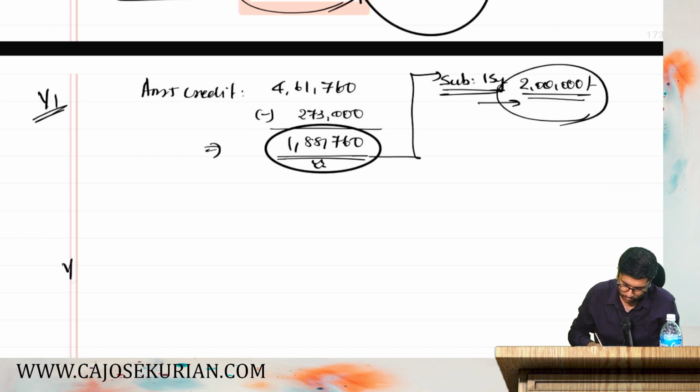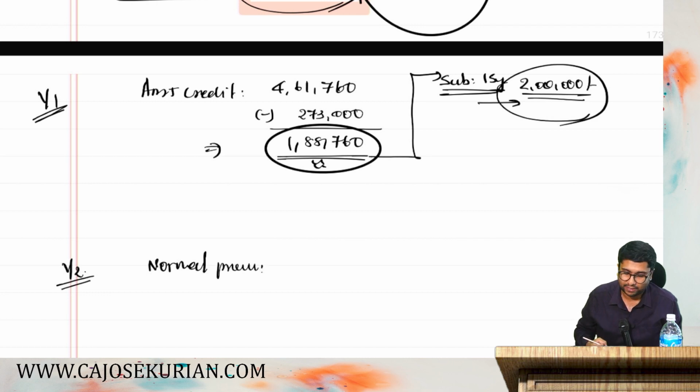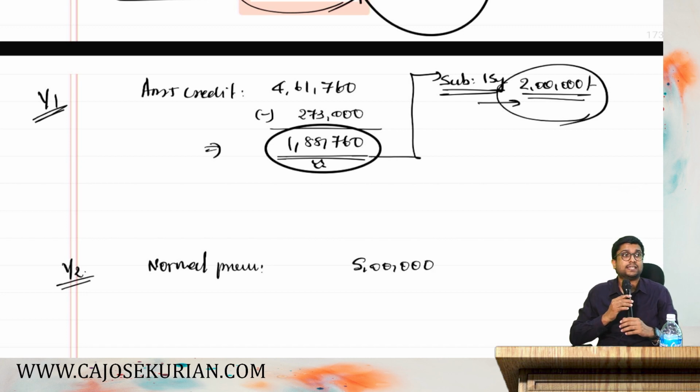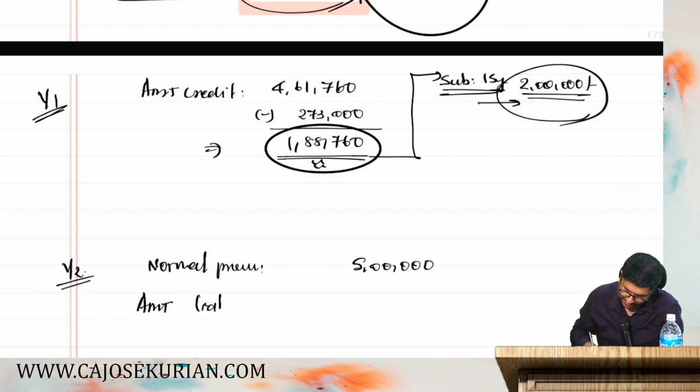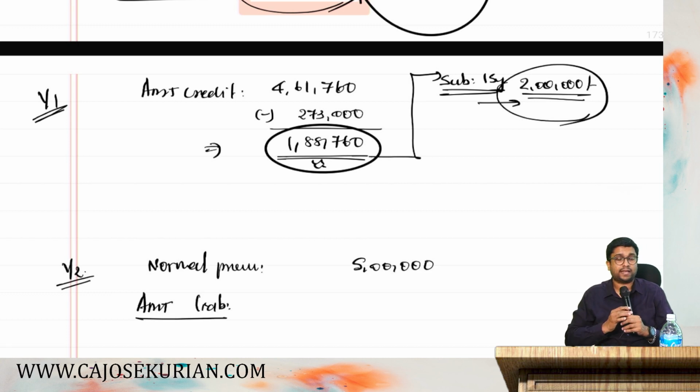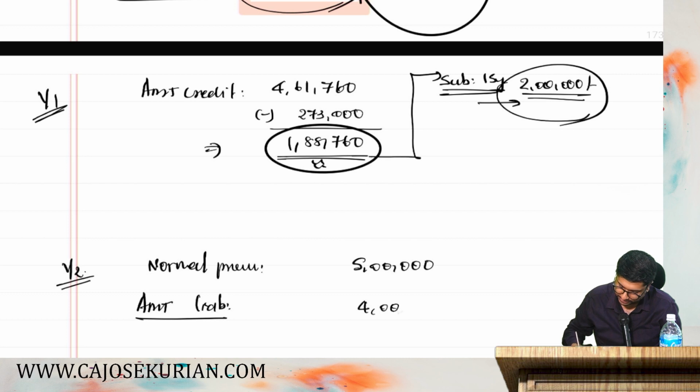Now in year 2, say the tax liability as per normal provision is, say, 5 lakh. Now your AMT liability, that means tax payable as per alternate minimum tax, say it is 4 lakh.